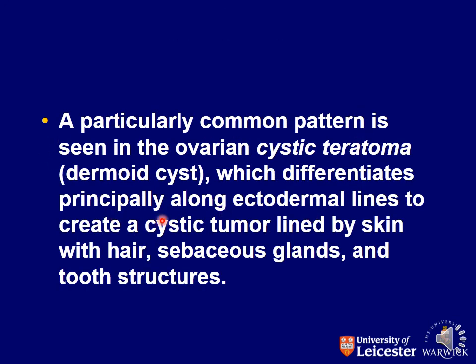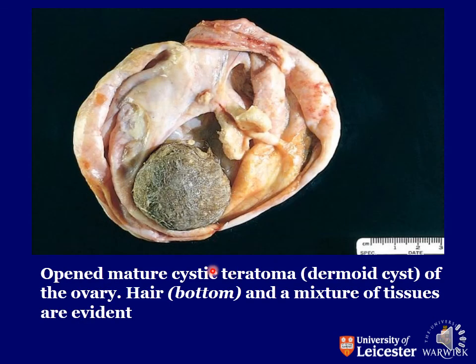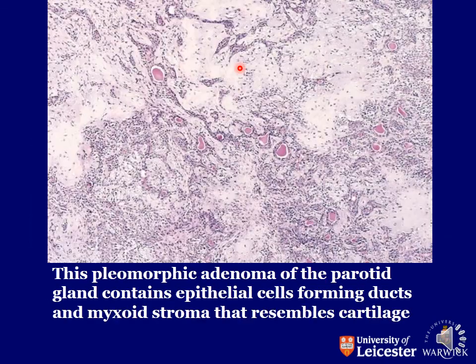So a particularly common pattern is seen in the ovarian cystic teratoma, dermoid cyst, which differentiates principally along ectodermal lines to create a cystic tumor that is lined by skin with hair, sebaceous glands and tooth structure. This is the typical picture of that mature teratoma of the ovary.